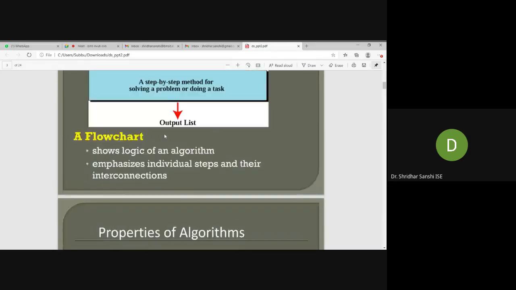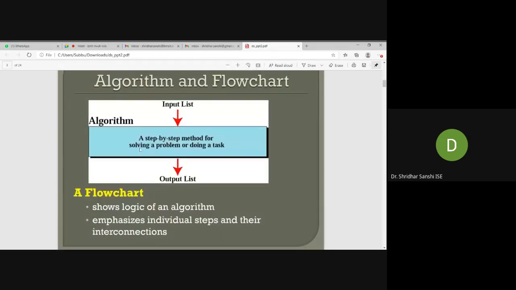I need to compute the area of a circle and give the output as the area of the circle. This is what the problem given, right? So first you need to understand what is the input, what is the output, and then start writing the algorithm steps. So this is what is mentioned here, right?